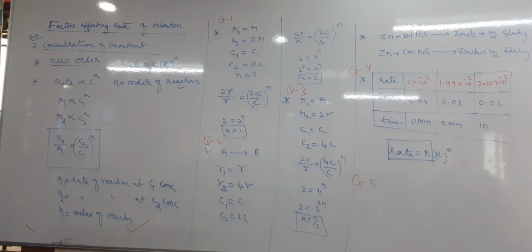Another question. For a hypothetical reaction, A gives rise to B. The rate of chemical reaction increases 4 times when the concentration of reactant is doubled. The order of reaction is.